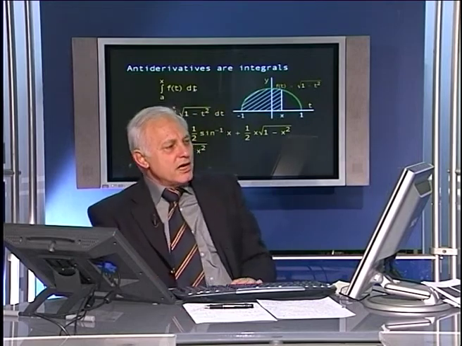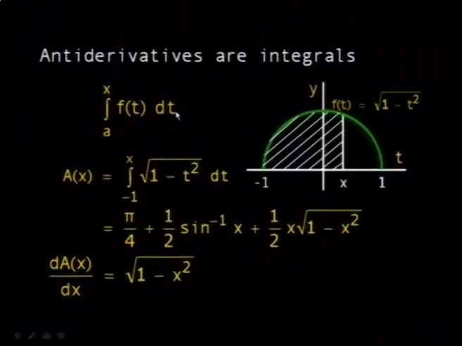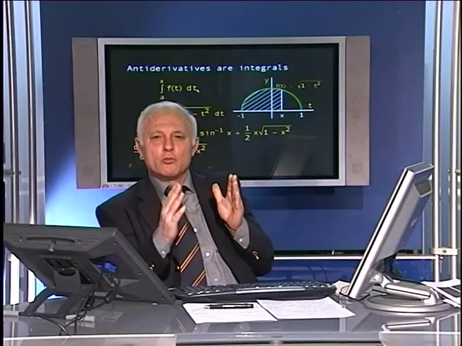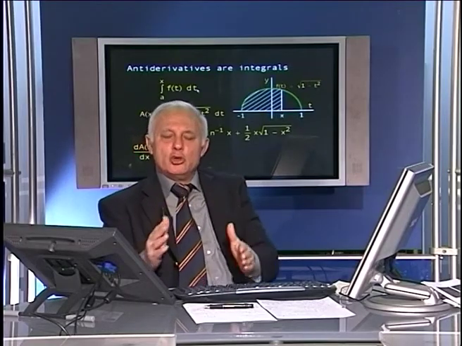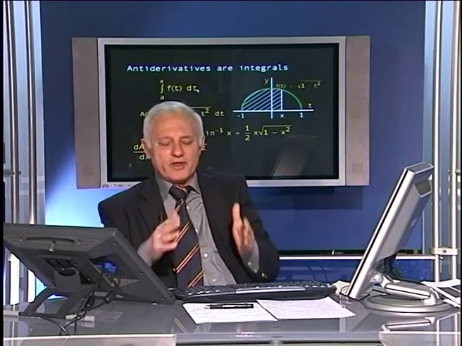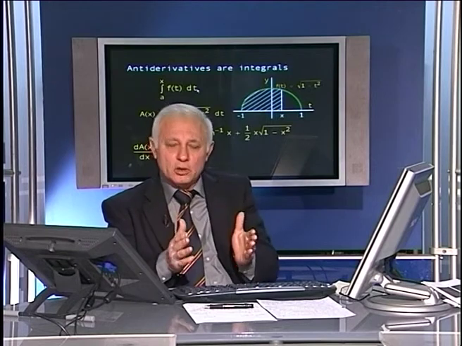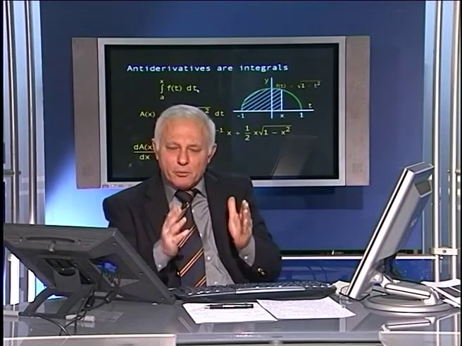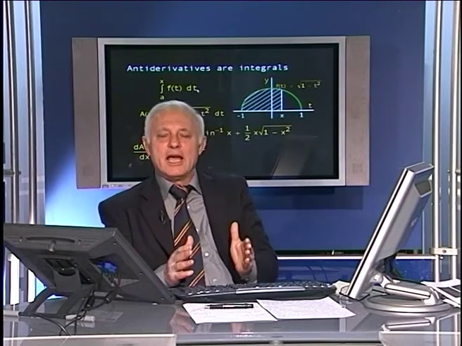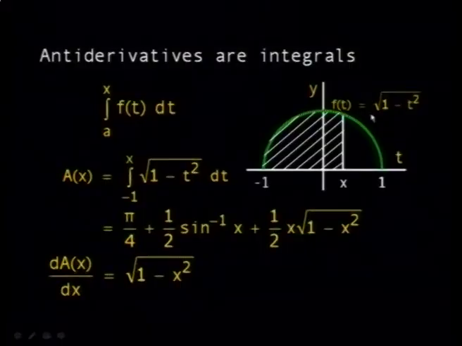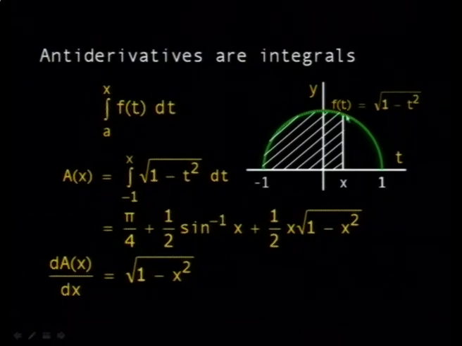This one here. You remember at the beginning of the lesson, I told you that there was a chronic question brought about during the whole evolution of calculus, whether antiderivatives are integrals or not. I said that Cauchy resolved this issue, that antiderivatives are integrals, but they are indefinite integrals, and Newton as well in his first fundamental theorem. He shows you, for example, half a circle, the equation of which is f of t equals square root of 1 minus t squared.